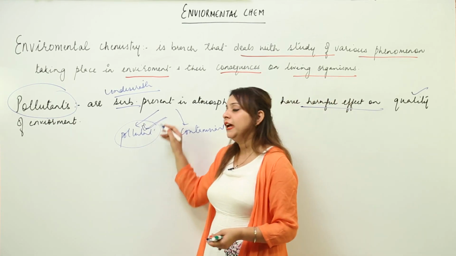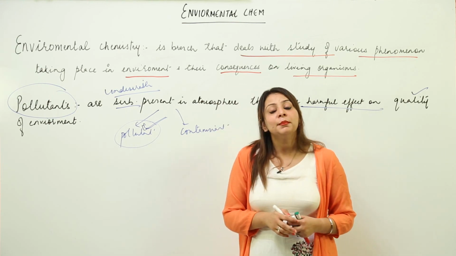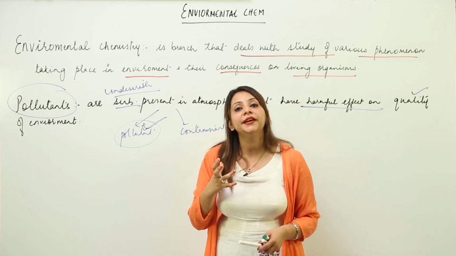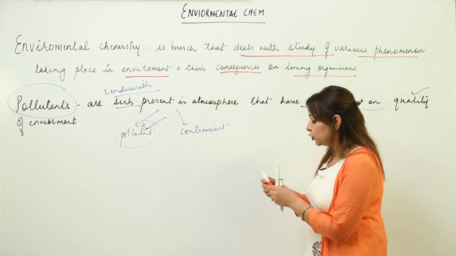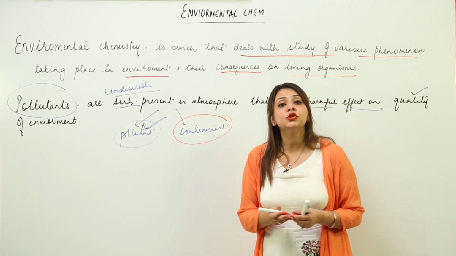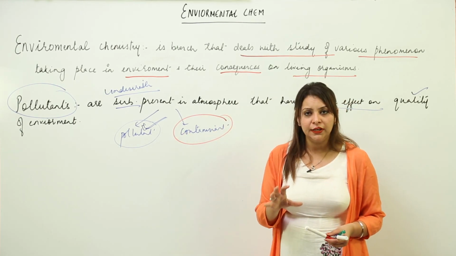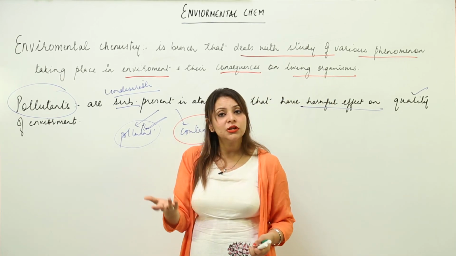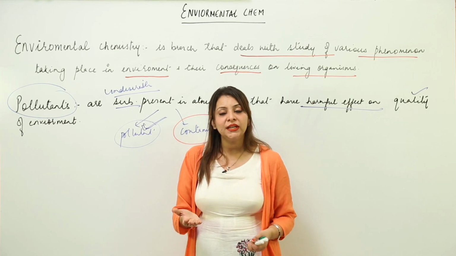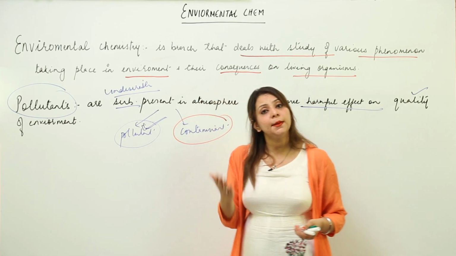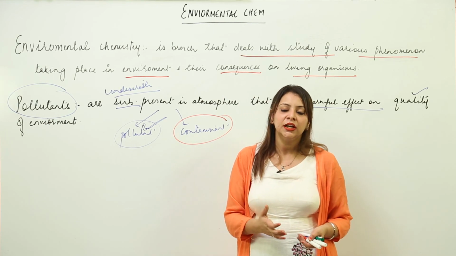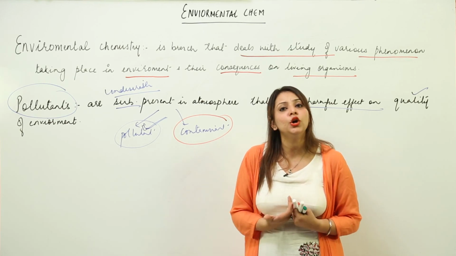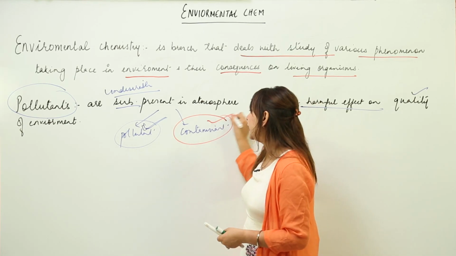CO2 is a pollutant because it is present otherwise and is harmless, but if its concentration increases beyond a certain level, it becomes harmful and we regard that as a pollutant. But a contaminant is not there in the environment as such; it is released into the environment by any natural source, or by any human activity. When it comes into the environment, it causes an adverse effect. It lowers the quality of the environment and affects it, and directly or indirectly we also get affected. So that is called a contaminant.